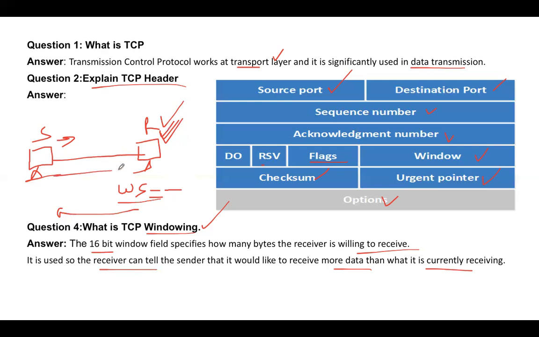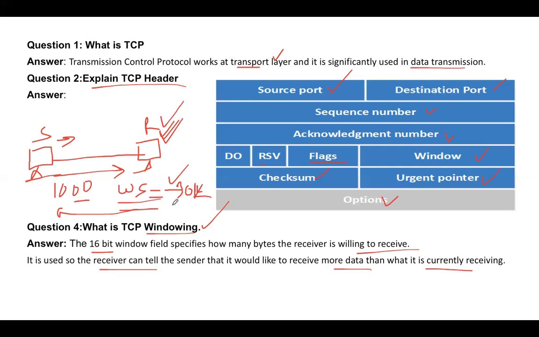So once the sender sends the data, it says, okay, I'm going to send you this much data, right? The receiver receives it, and then later it can request, okay, can you send me this much data? So let's say, for example, the sender has set 1,000 bytes. The receiver says, no, I don't want 1,000 bytes. Next time onwards, you send me 30,000 bytes. So the sender would send 30,000 bytes of data, and then the receiver will send an acknowledgement that I have received it.